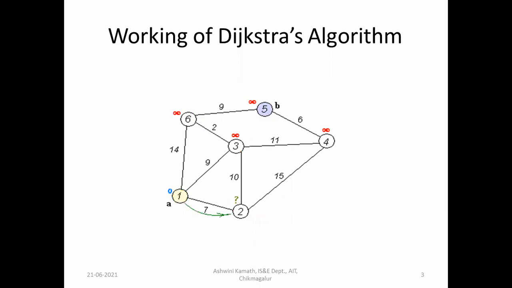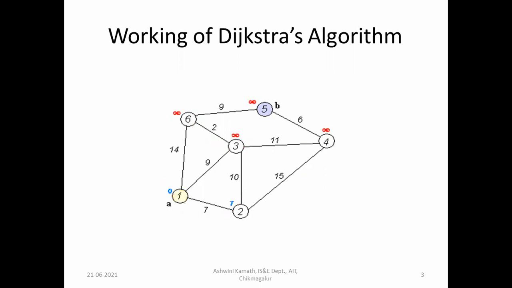So consider this graph. We have 6 vertices here. The first one is the source vertex, according to the GIF, which is downloaded from the internet. From 1 to 2 it is 7, 1 to 3 it is 9, and 1 to 6 it is 14. It will select the one which has the smallest weight. So 7 is the smallest weight.